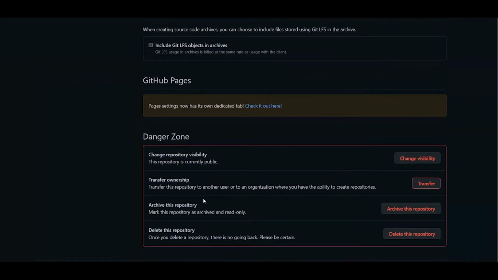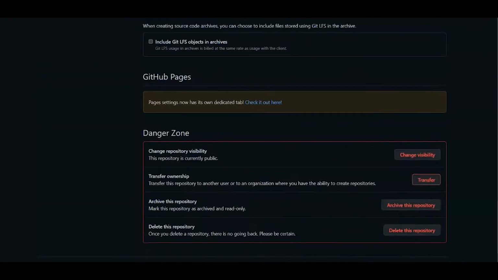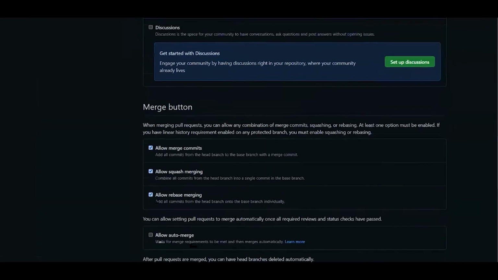Sometimes I also publish my project as public, so I change the visibility from private to public. If you want to delete the repo, which I don't prefer, you can delete it also.